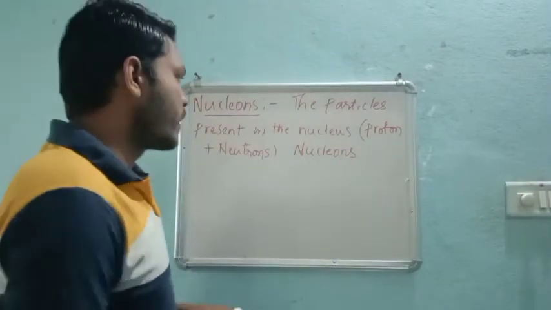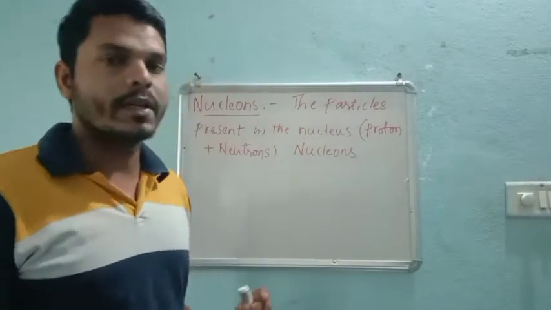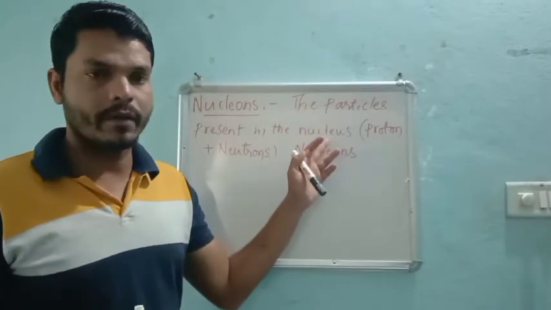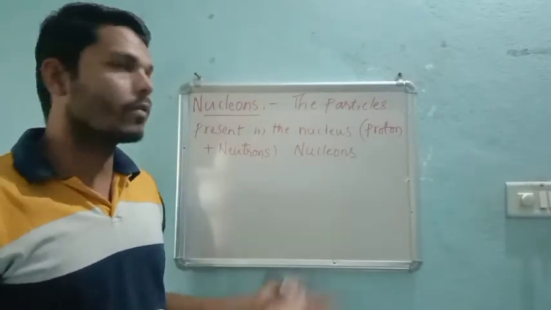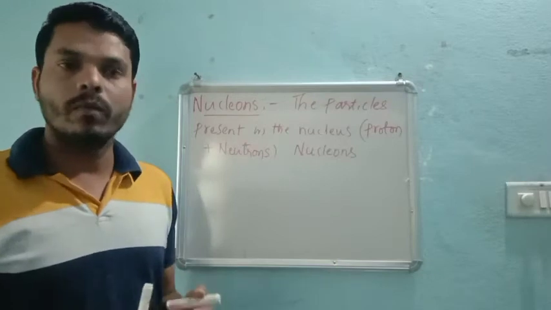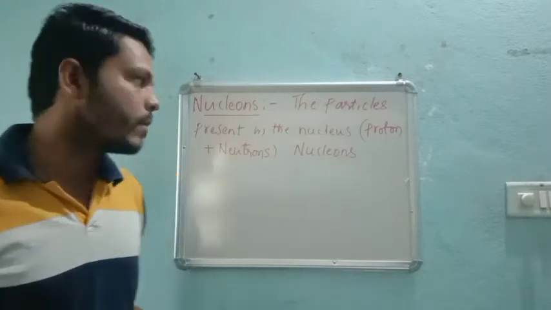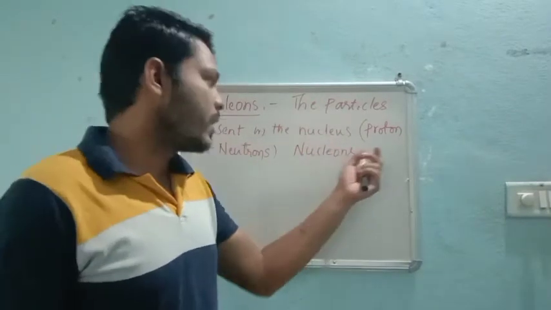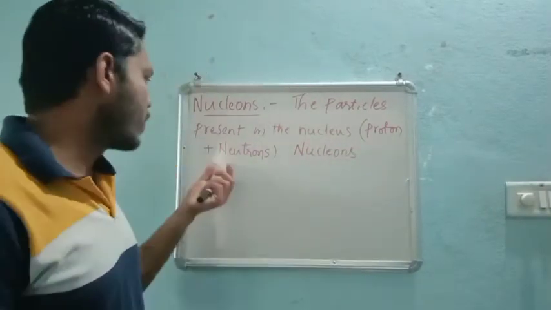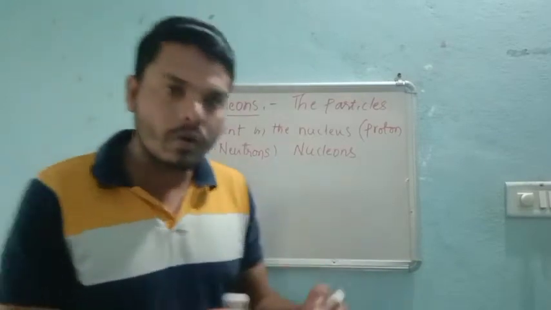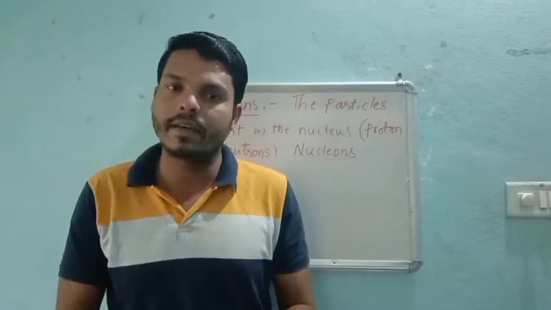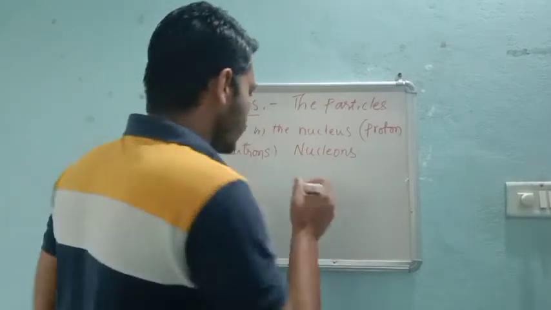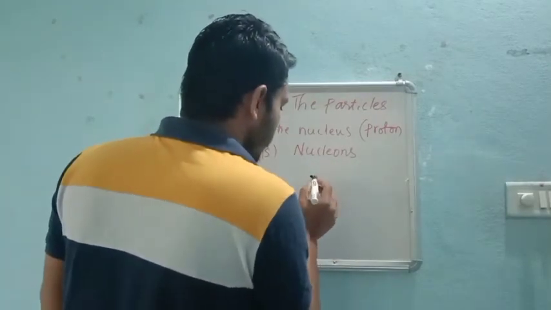Nucleons are the particles present in the nucleus of any element, not only a particular chlorine or hydrogen, but in general, in every nucleus there must be protons as well as neutrons. So protons and neutrons together are nothing but nucleons.